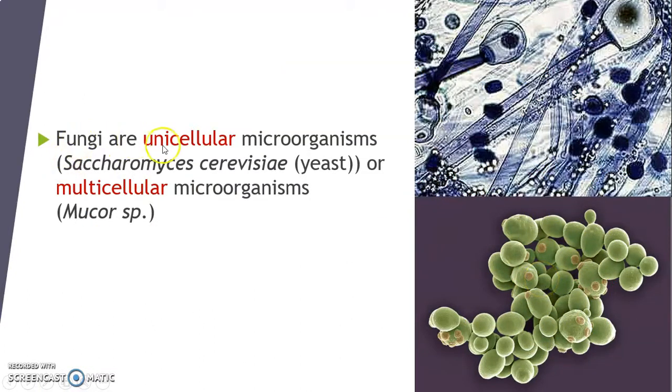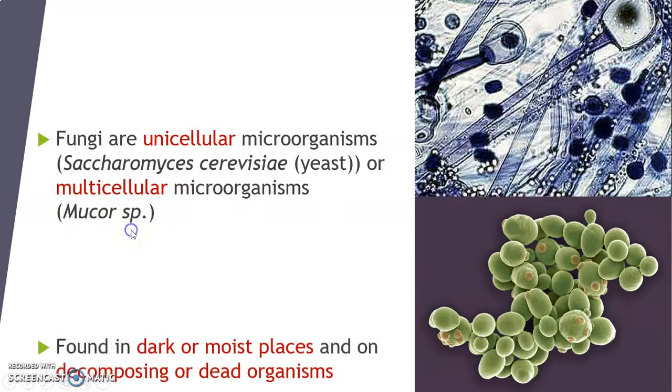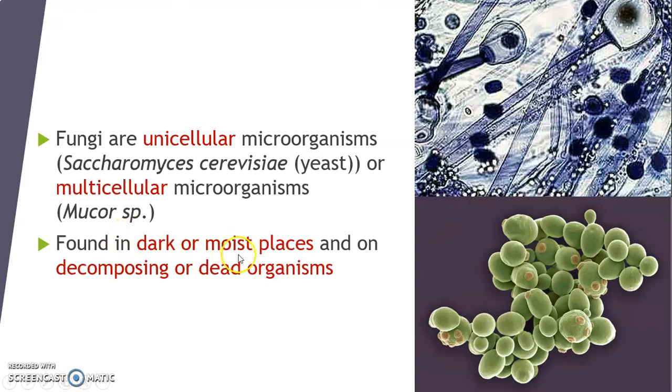Fungi are unicellular microorganisms, such as Saccharomyces cerevisiae, which is yeast, or multicellular microorganisms, such as Mucor species. They are found in dark or moist places and on decomposing or dead organisms, because some fungi are saprophytes.